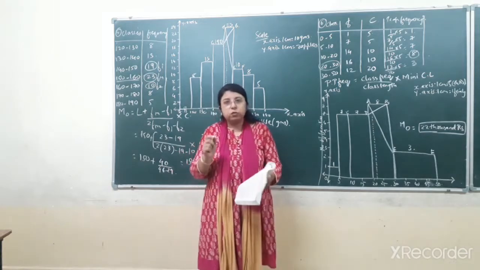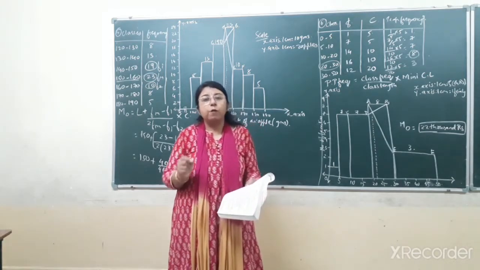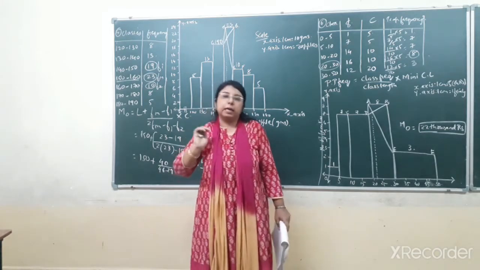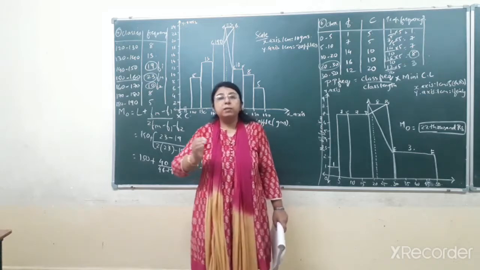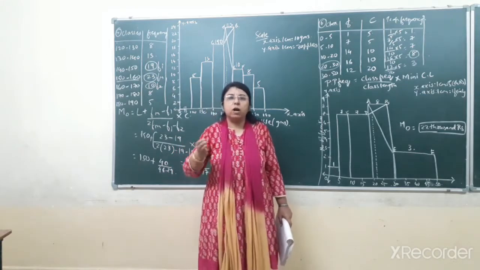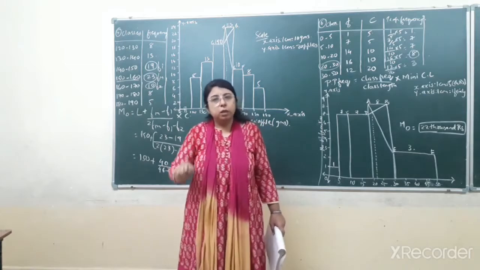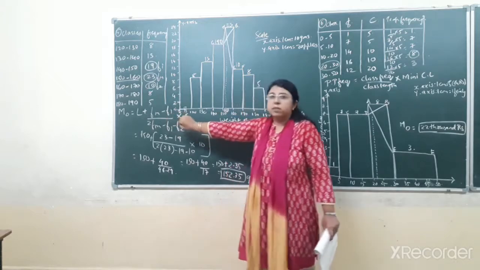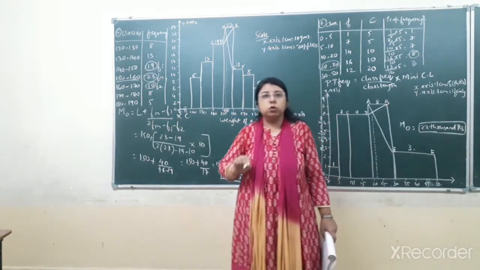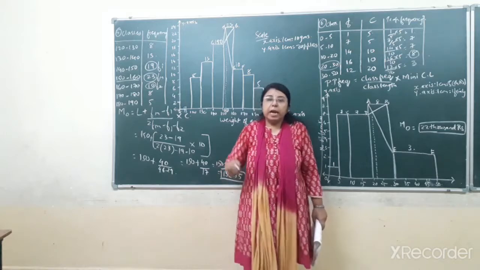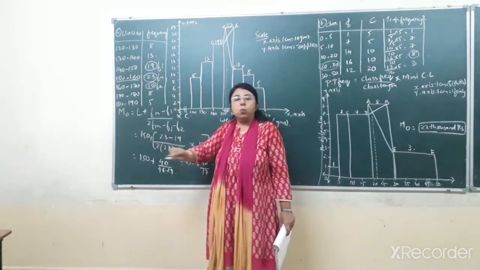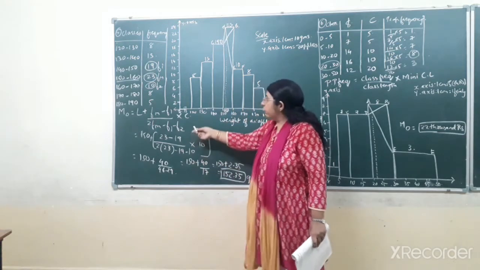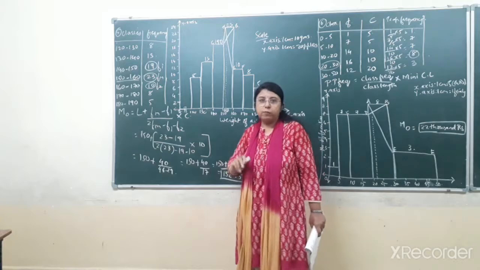So let us decide first of all, by looking at the data, which formula of mode is to be applied. Over here you can see that all the classes have equal class length, and there is not a mixed distribution, where half of the data is discrete and half is continuous. That type of question is not over here. So you have to apply this formula, L plus Fm minus F1, the formula for continuous distribution, to find the mode in this sum. And after finding the mode by applying this formula, you have to also find the mode by the graphical method.